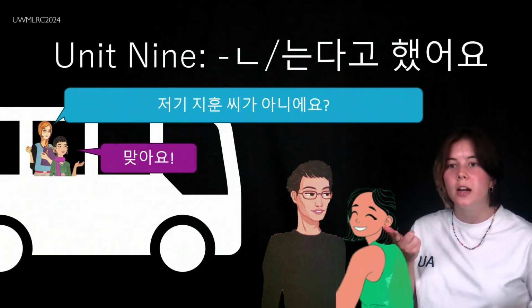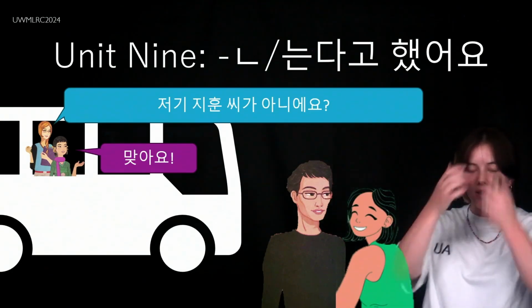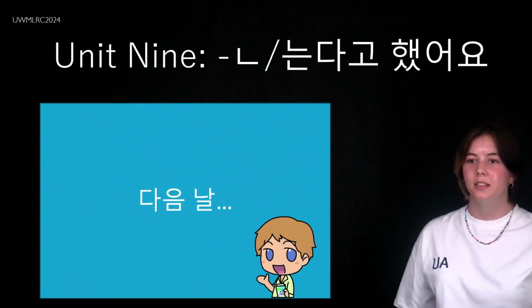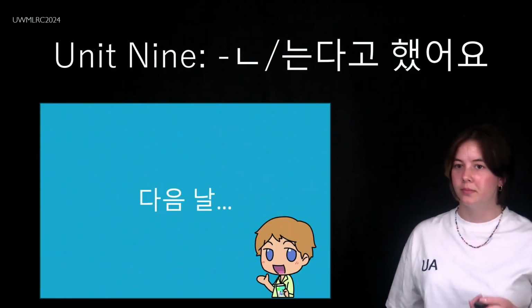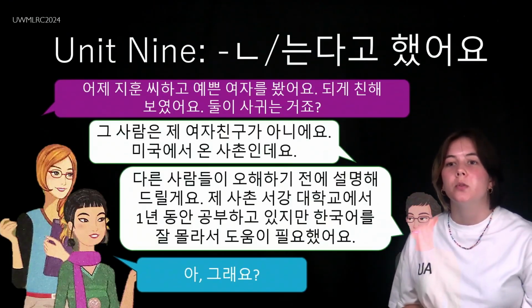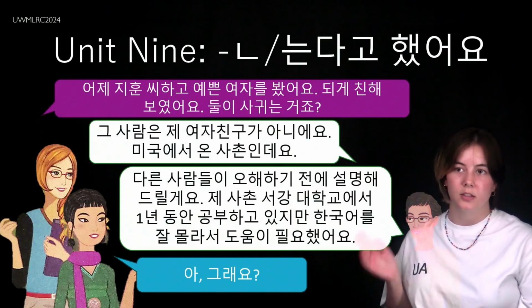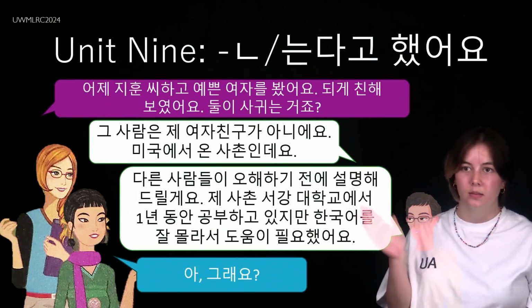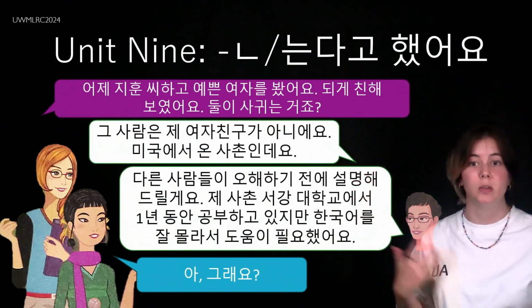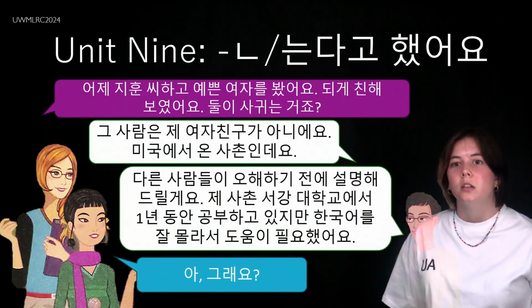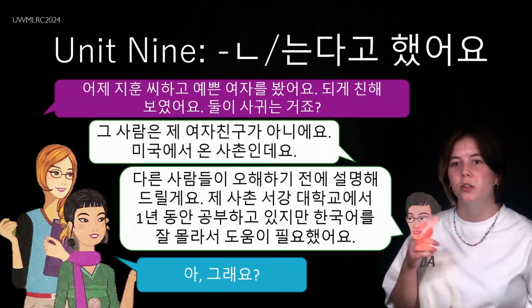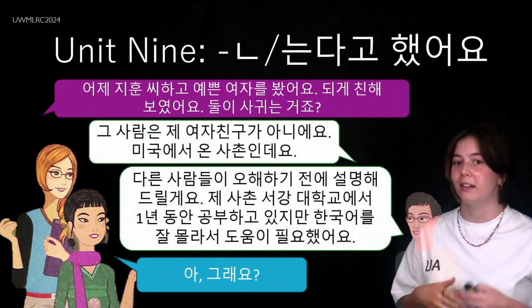저기 지연 씨가 아니에요? 맞아요. Isn't that Jihyun over there? It is. And also me, apparently. 다음 날, the next day. 어제 지은 씨하고 예쁜 여자를 봤어요. We saw Jihyun yesterday with a pretty girl. In this case, like Jihyun she would be kind of translated as you. We saw you yesterday with a pretty girl. 되게 친해 보였어요. 되게 is like really. You looked really close. Like you looked really friendly together.